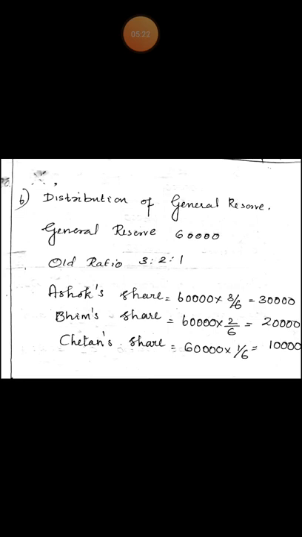Last, distribution of general reserve. Treatment of general reserve is not mentioned in the question. So, partners distribute general reserve in old ratio, and this general reserve will not be shown in the balance sheet of the reconstituted firm as it is shared by the partners.